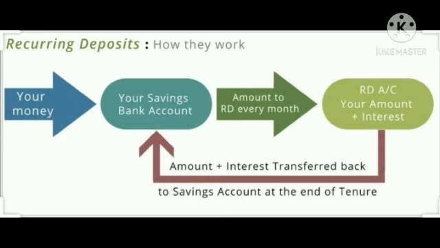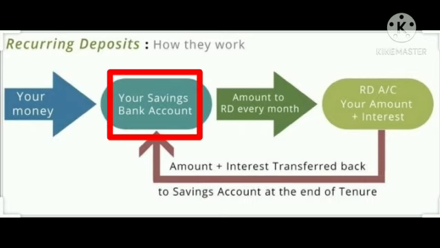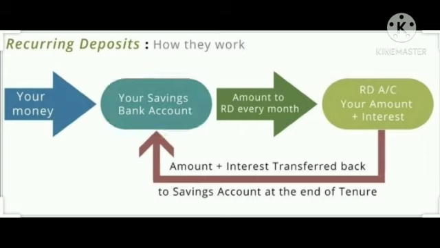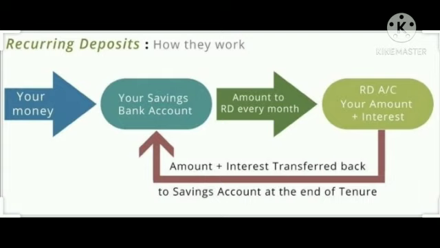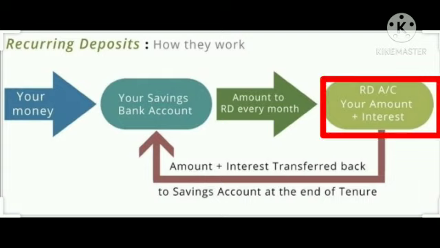Now let's see how a recurring deposit account works. First of all, what will you do? You will deposit your money. Where will you deposit your money? In your saving account. Clear? From your saving account, where will your money go? Your amount will go into your RD account, RD meaning your recurring deposit account. And after the completion of the period, what will you get? You will get your amount as well as the interest.